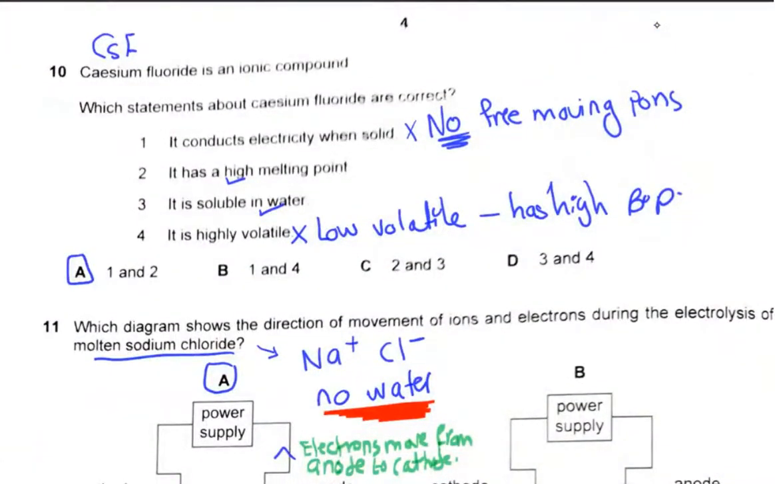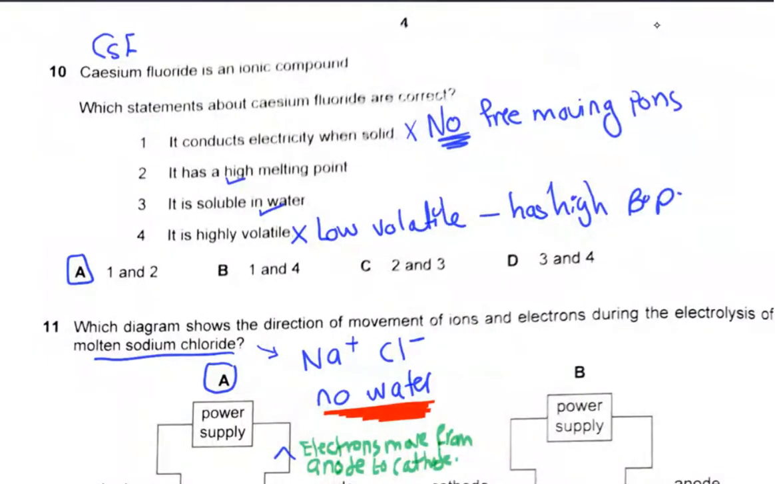Cesium fluoride is an ionic compound. Which statements about cesium fluoride are correct? Cesium fluoride is an ionic compound, so does it conduct electricity when solid? No, there are no free moving ions, only in aqueous and molten states. So 1 is wrong. It has a high melting point. Yes, because it is a giant ionic structure.